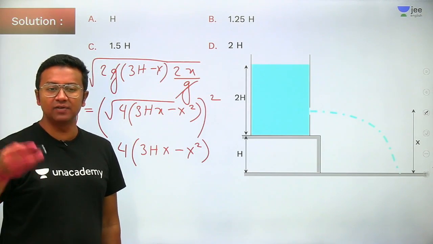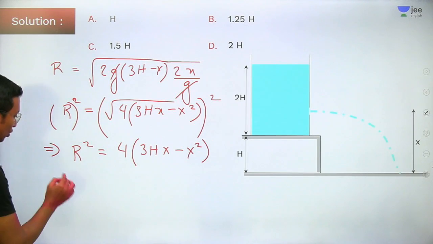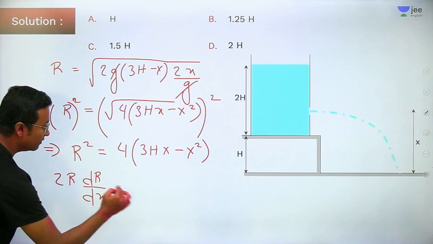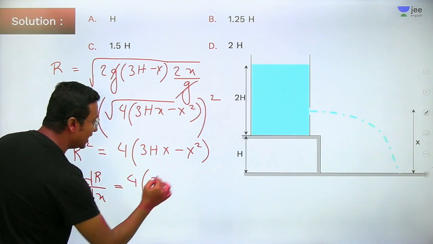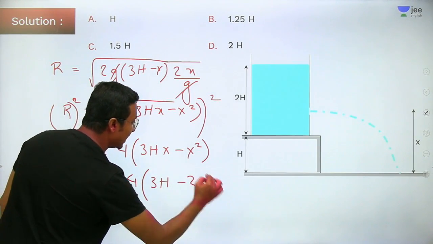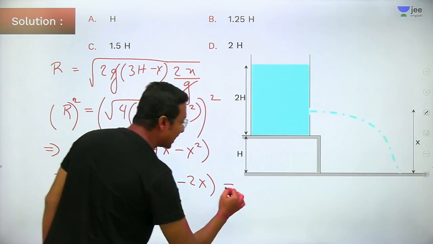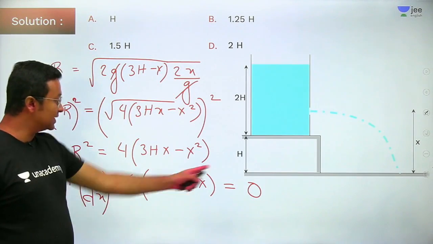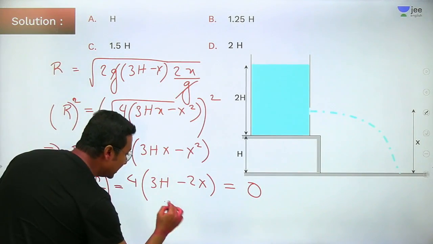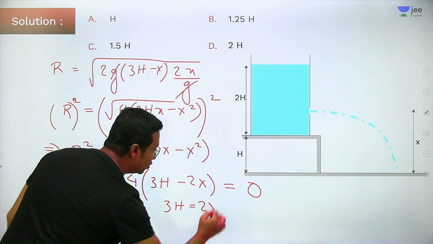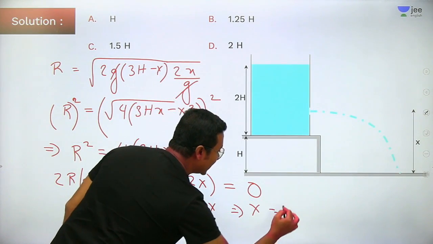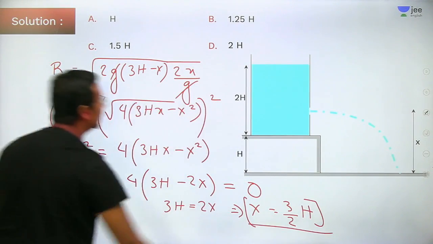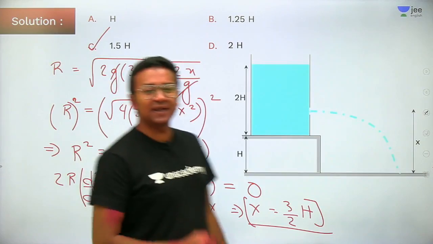You take the derivative of the range with respect to x. So you get 2R dR by dx will be equal to 4 times 3h minus twice x. Fine. Equate this entire thing to 0 because we equate dR by dx to 0. When I equate this entire thing to 0, I will get 3h will be equal to 2x, which implies the value of x will be 3 divided by 2 into h. I hope everybody has got the right answer. Option C would be the right answer.